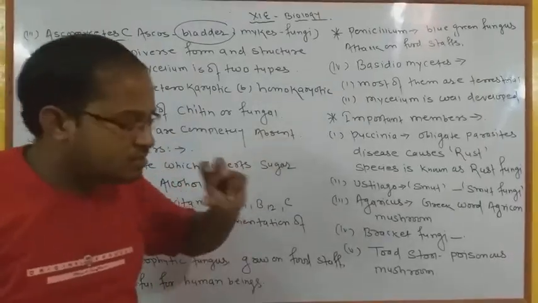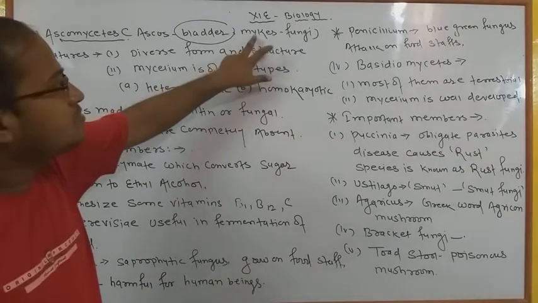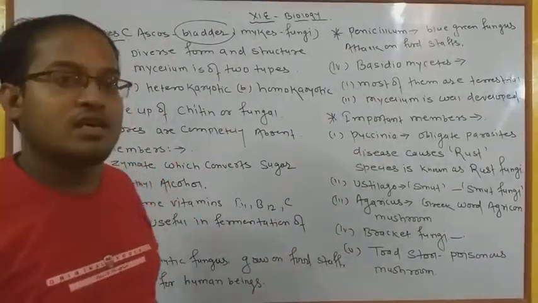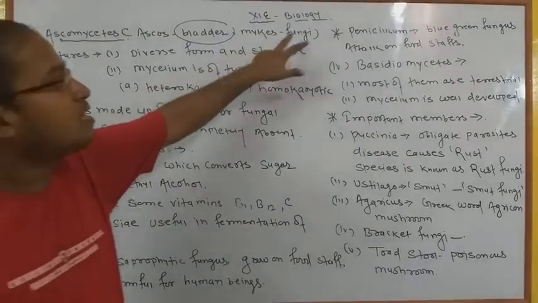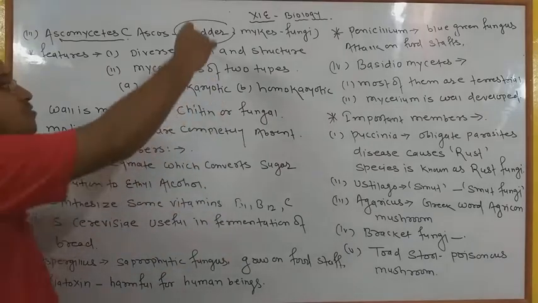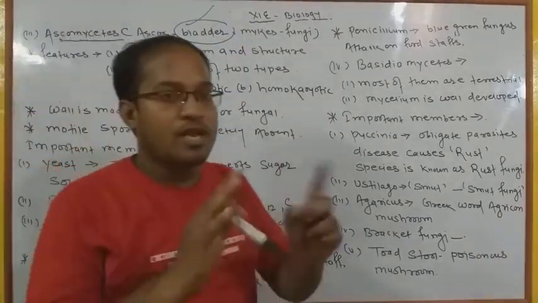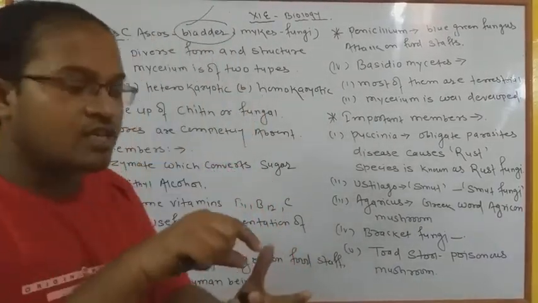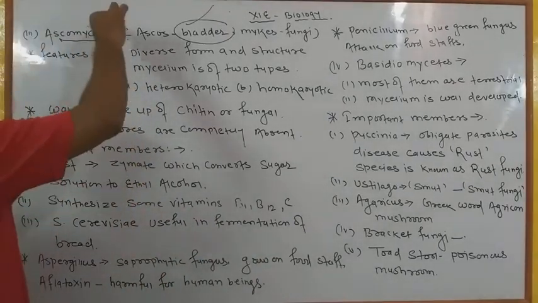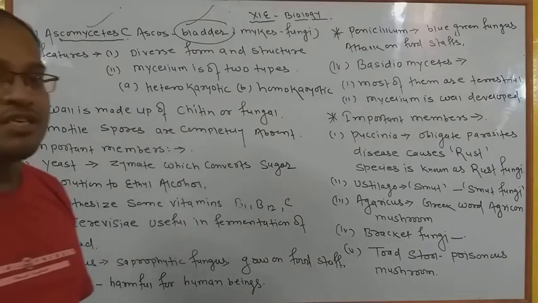Most of the time, when mycos comes, you just have to imagine it means fungi. In this, the bladder is shaped like a football, and it is fitted inside the football. So this is the Ascomycetes, the most important third group of fungi.